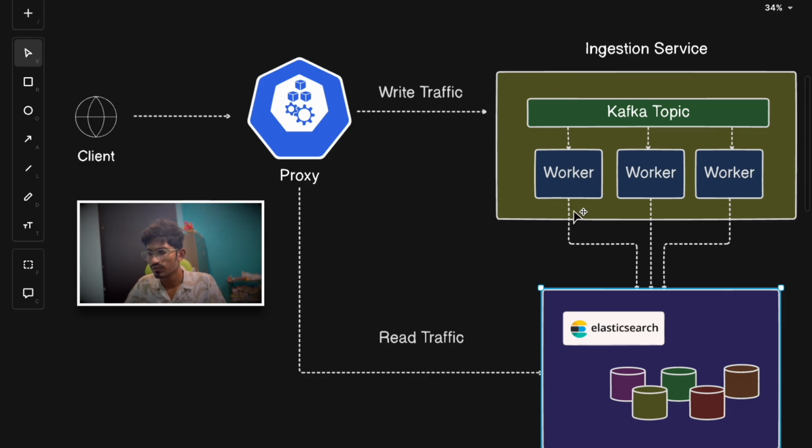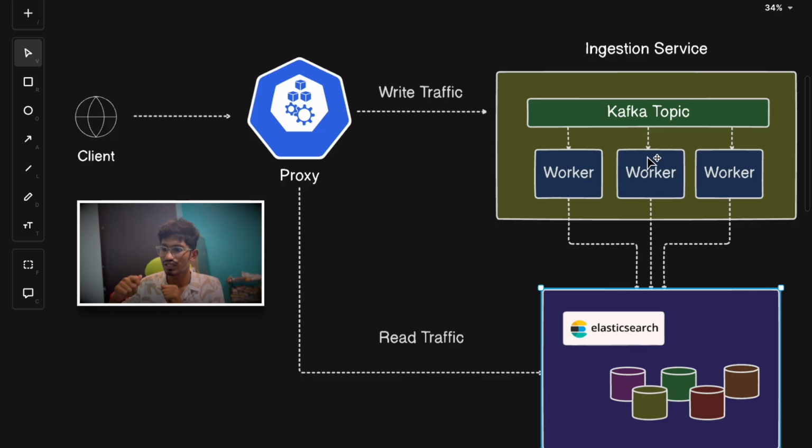Another benefit of this ingestion service was adaptive traffic management. What do you mean by adaptive traffic management? With this ingestion service, the service listens for back pressure signals. For example, say the Elasticsearch cluster is overloaded, experiencing high CPU or RAM usage, so that is a kind of back pressure signal. That signal will be sent to the ingestion service, and the ingestion service will auto throttle for a period of time. It will reduce the pressure on Elasticsearch by not sending traffic to it, and then it will retry with backoff strategies to ensure that clusters are not overwhelmed or overloaded. So that's the beauty of this ingestion service.